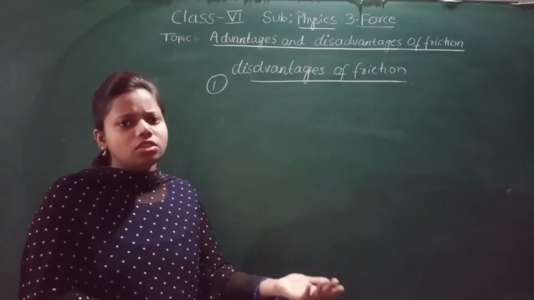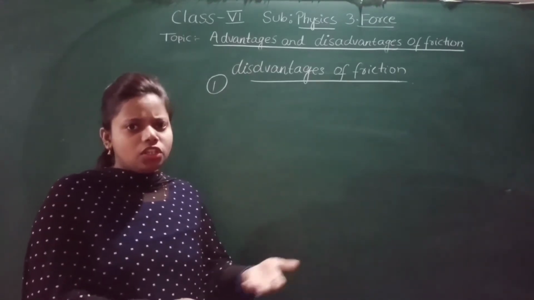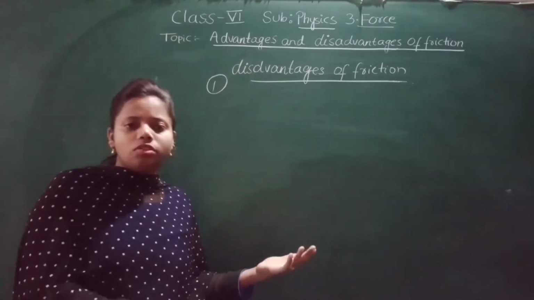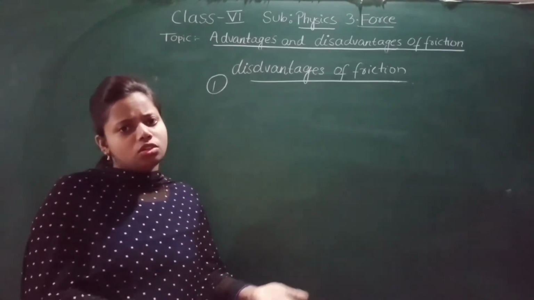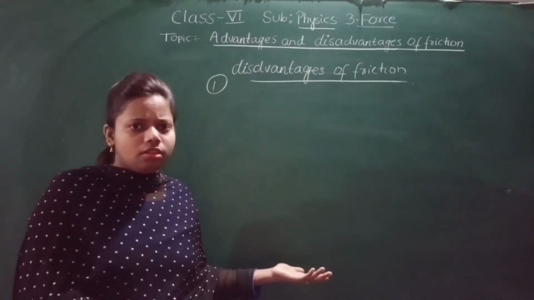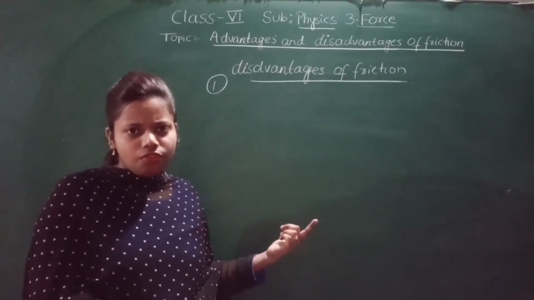So in that situation, friction is a disadvantage. If friction were not there, the body would have moved at very high speed. But because of friction, the body slowed down. So in that case, friction becomes a disadvantage. So that was the first disadvantage of friction.